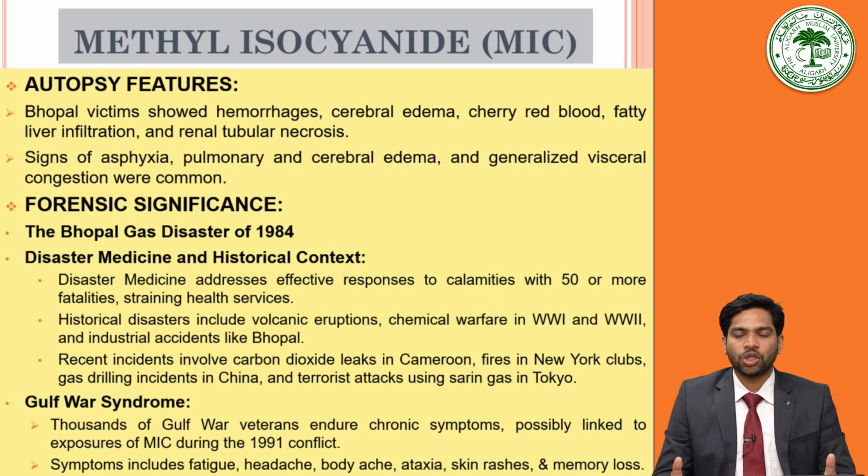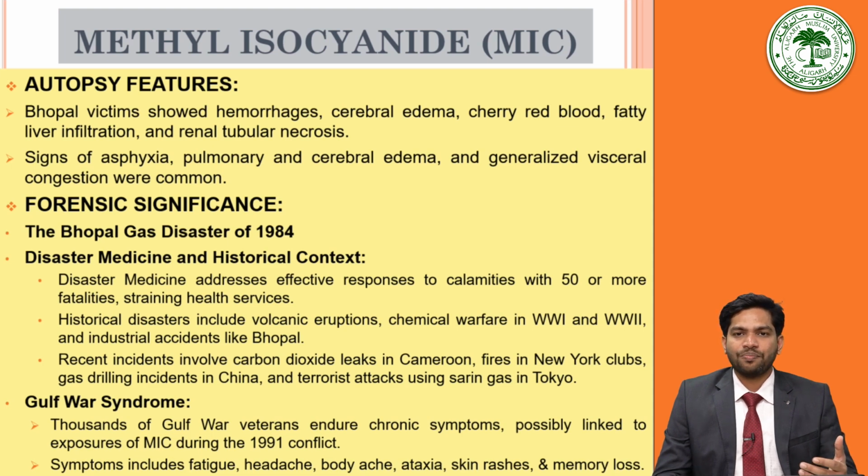We will come to the collection of the samples in cases of inhalant gases at the end of the asphyxiant gases topic. In that, we will learn what differently we have to collect the samples in case of inhalant gases, and that is important to know because very often we receive inhalant gas poisoning or suspected inhalant gas poisoning at the time of autopsy, and if we don't collect the samples properly, then we may lose our important evidence. So, it is important to know the method of proper collection of the samples in case of inhalant poisons.